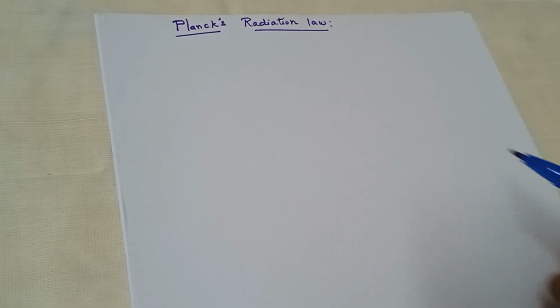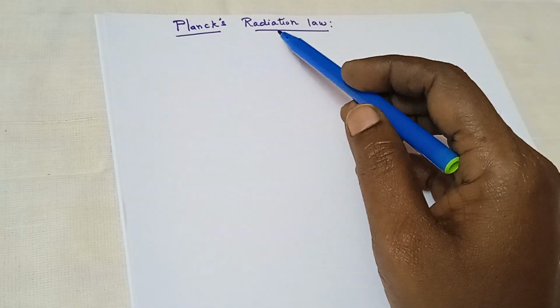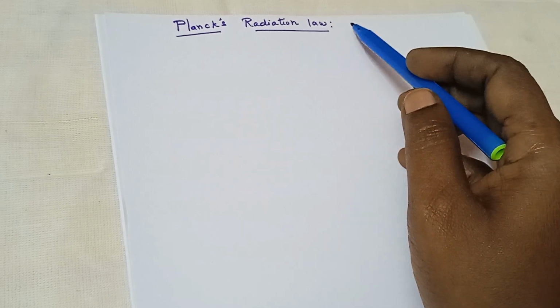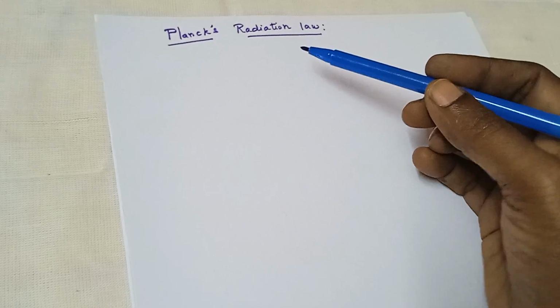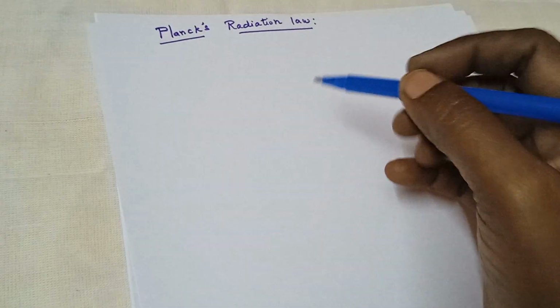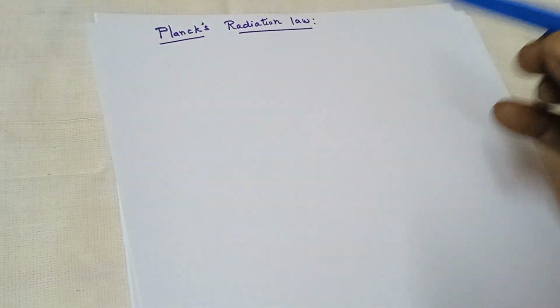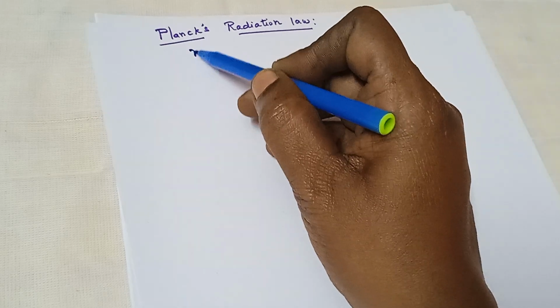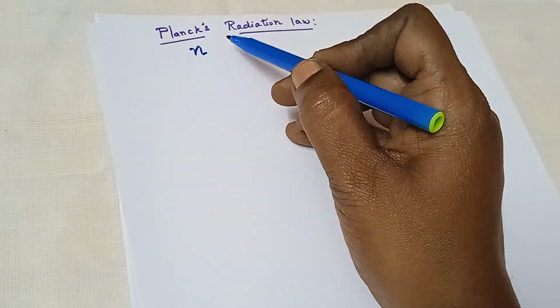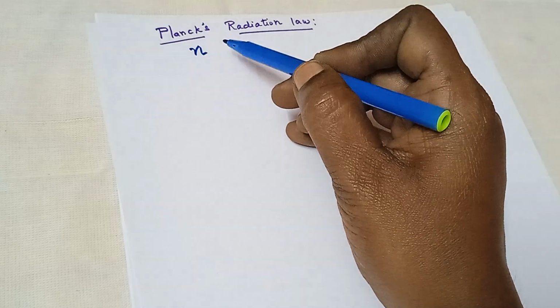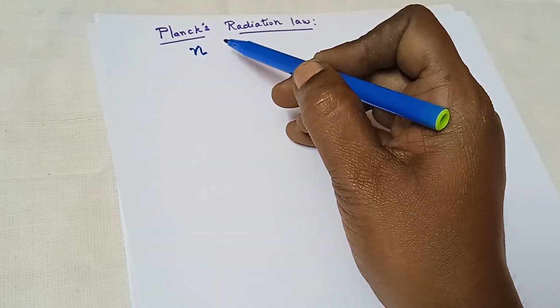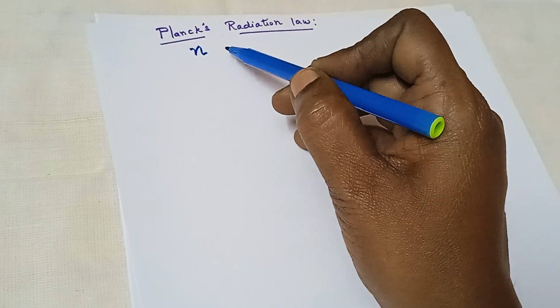Hi everyone. Today's topic is Planck's radiation law in terms of frequency or in terms of wavelength. Here, a black body is considered. It has n number of particles or n number of oscillators termed as simple harmonic oscillators or Planck's oscillators.